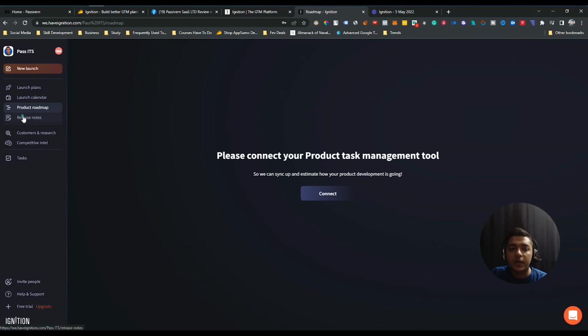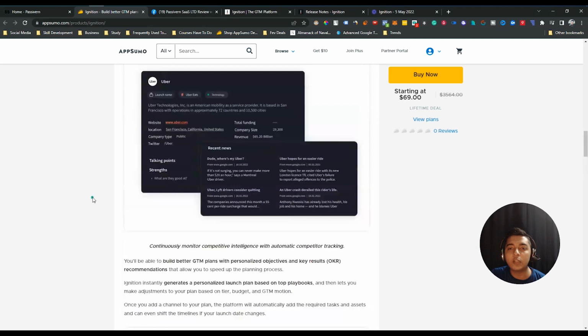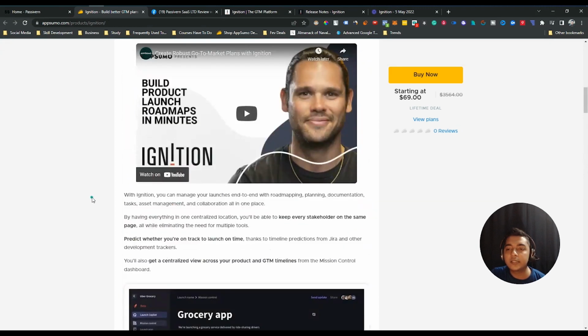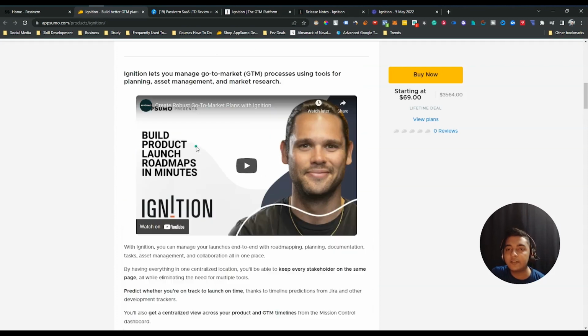After that, there is the release notes option that I have discussed previously, guys, and this is the whole idea behind this tool. And if you think you need all these features within one single software, this road mapping feature, planning feature, documentation feature, task management feature, asset management feature, collaboration feature, then definitely you can get this lifetime deal from AppSumo.